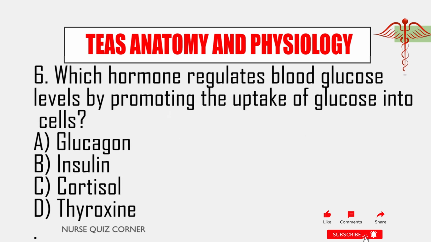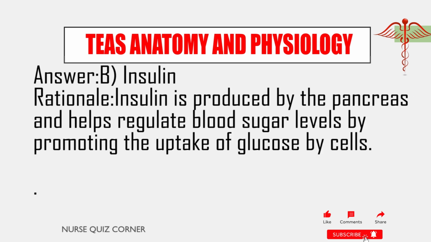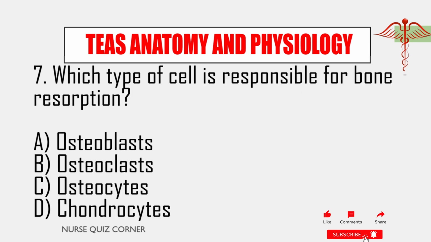6. Which hormone regulates blood glucose levels by promoting the uptake of glucose into cells? A. Glucagon. B. Insulin. C. Cortisol. D. Thyroxine. Answer: B. Insulin. Rationale: insulin is produced by the pancreas and helps regulate blood sugar levels by promoting the uptake of glucose by cells.